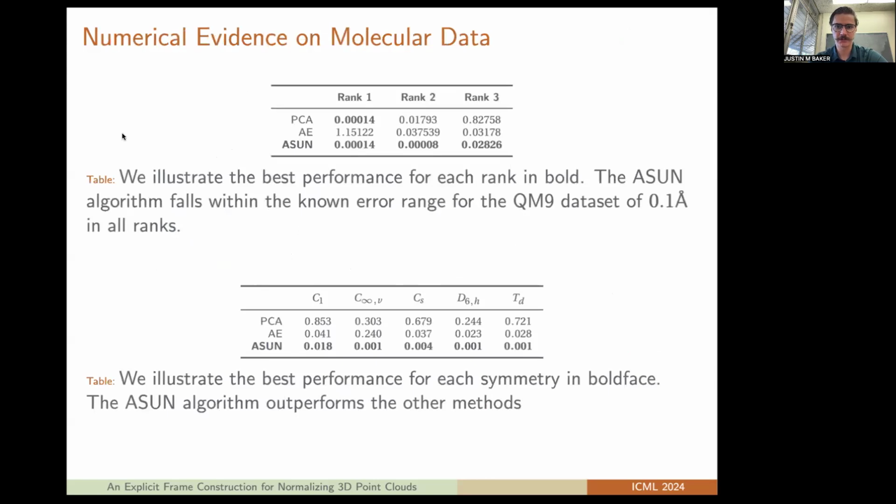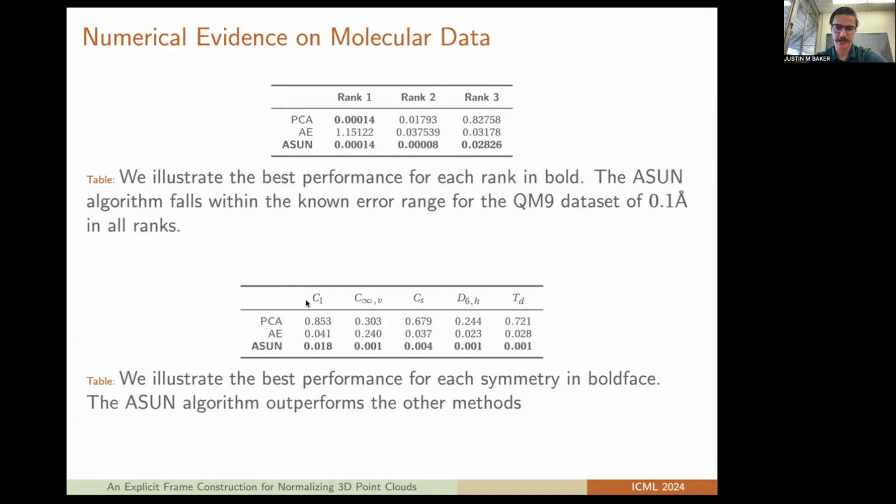If we look at our numerical evidence on molecular data, here I'm going to allow each of the methods to choose a canonical representation. Then I'm going to transform the data and see how well that method remaps the transformed data to its canonical representation. So here we see that PCA does well in rank 1, but not well in rank 2 and rank 3. The autoencoding methods do very poorly in rank 1, but okay in rank 2 and rank 3. But asymmetric unit normalization outperforms each of the models among all rank group data.